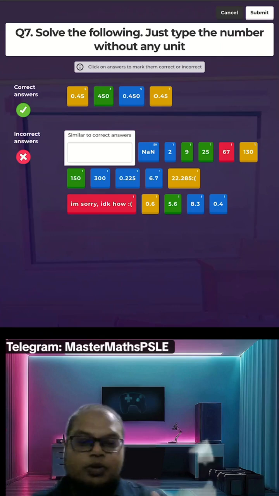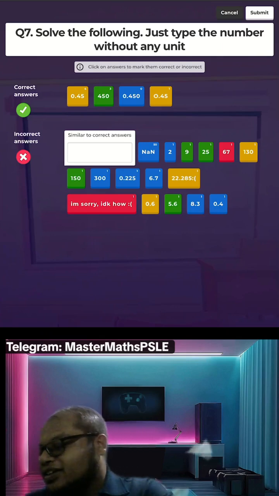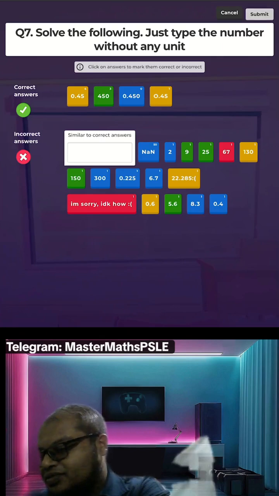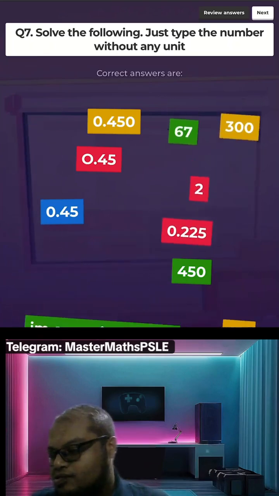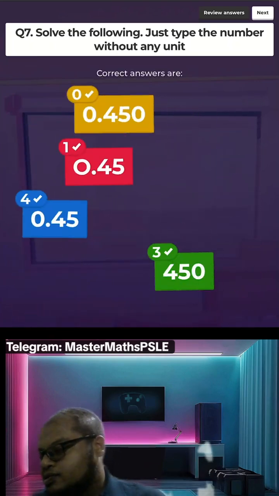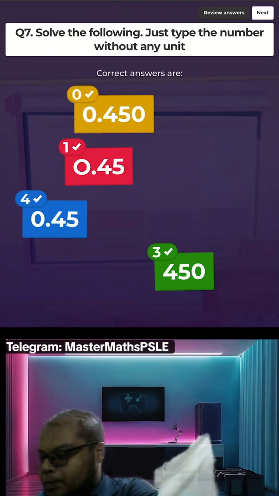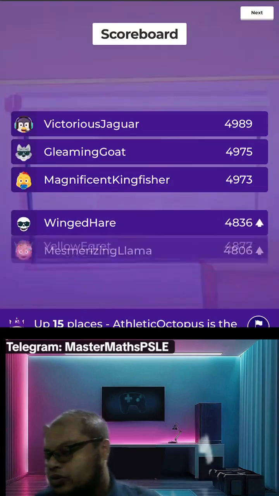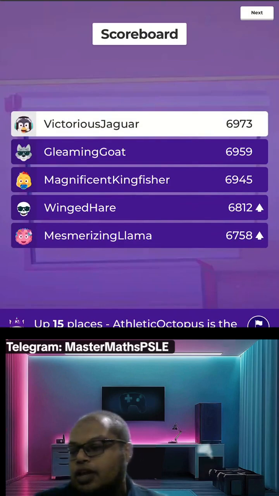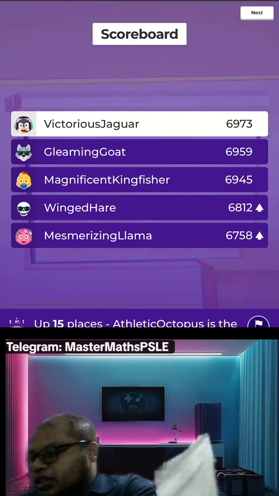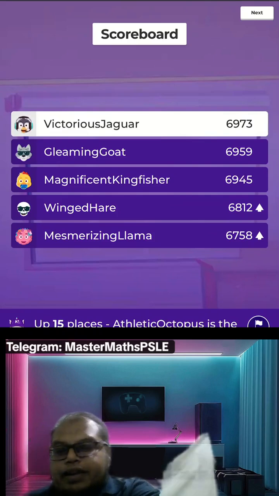But it's good general knowledge lah. Alright, the victorious Jaguar still at the first spot. Very good. The gleaming goat only few points behind. Still can catch up.